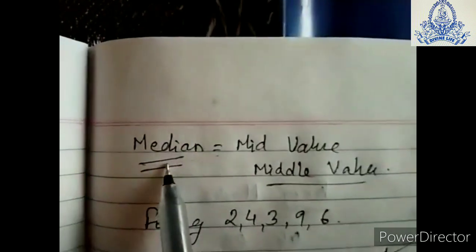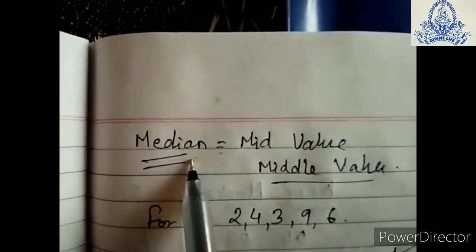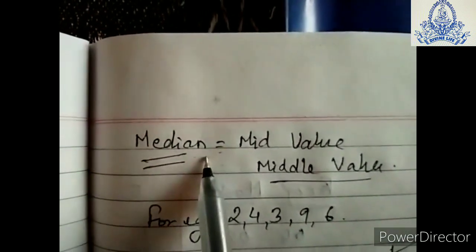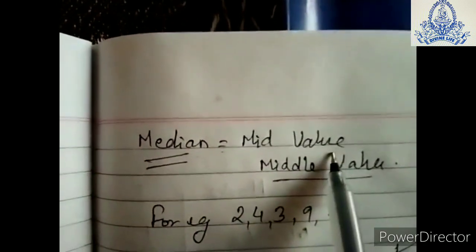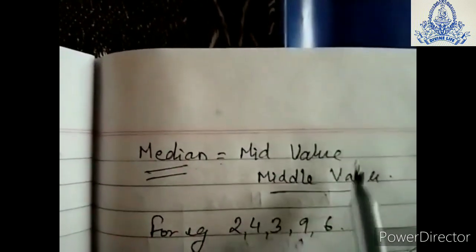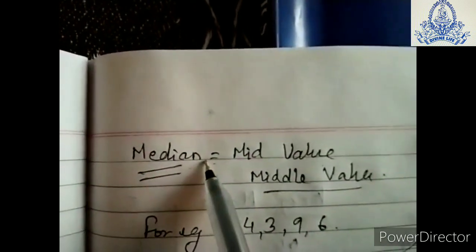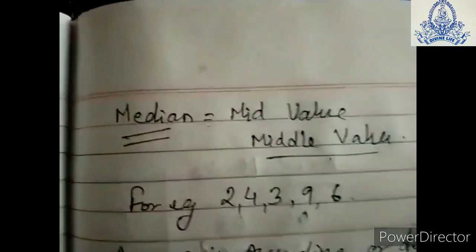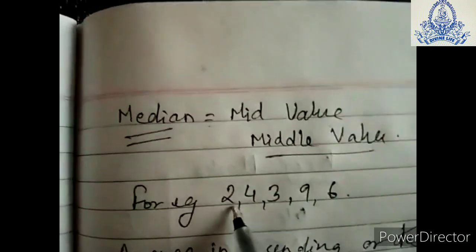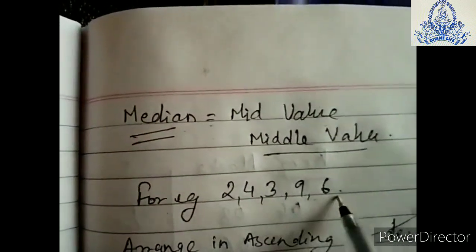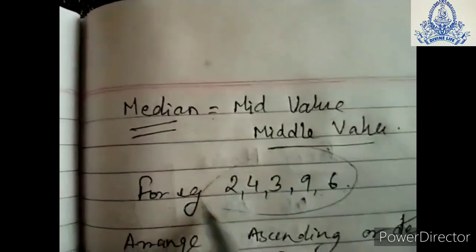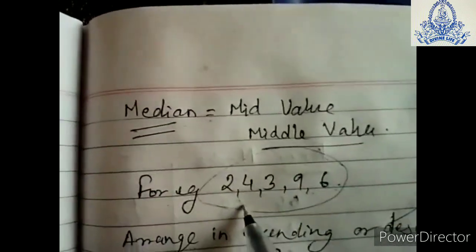Students, after mean we have median. If you are told to find a median, that means a mid value, or a middle value. Any data which is given and you have to find the median of, that means you have to find the mid value of that data. For example, if you have data like 2, 4, 3, 9, 6, this is the data we have, and you have to find the median of these numbers.